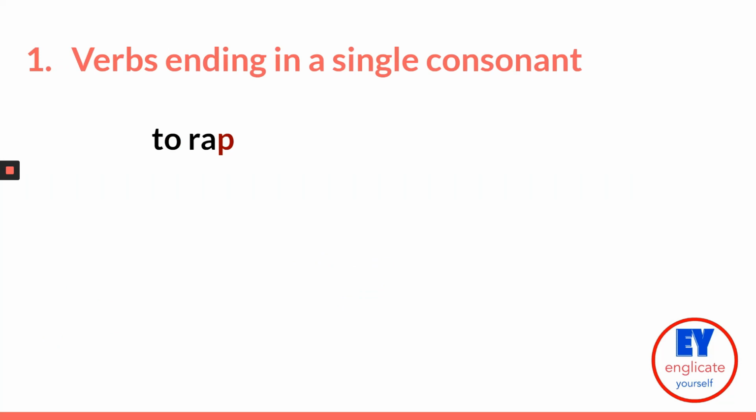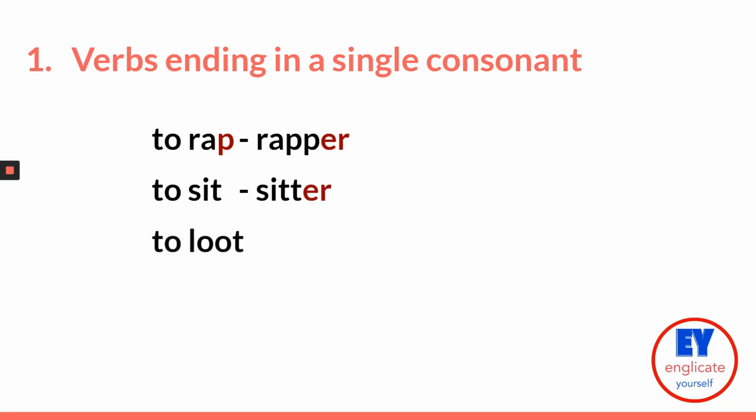To rap stands for verbs ending in a single consonant. To derive nouns of agency from such verbs, we generally use the suffix ER. Here are some more examples for you. To rap, a rapper. To sit, a sitter. To loot, a looter. To read, a reader.